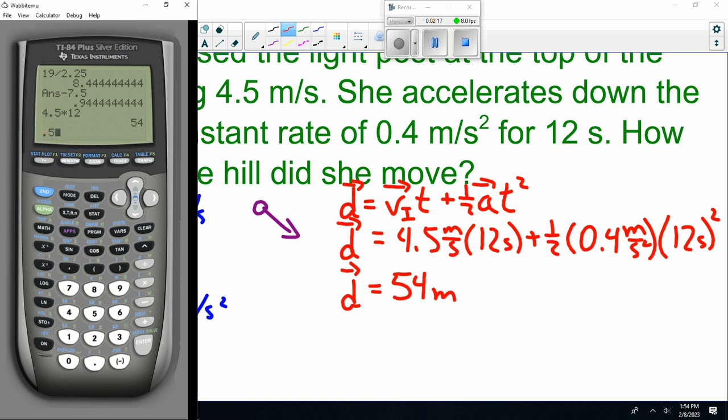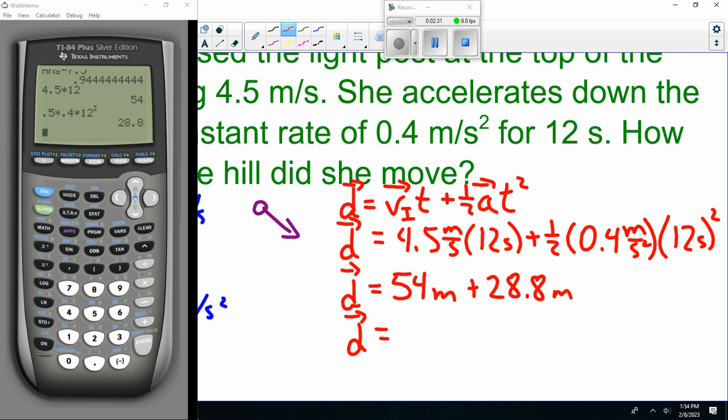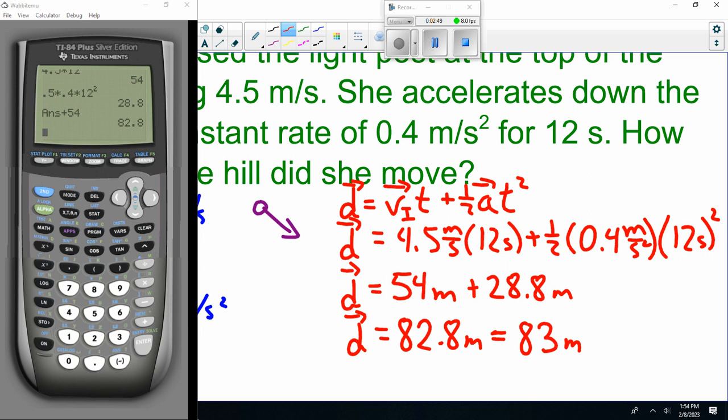0.5 times 0.4 times 12 squared. Honestly, there's only one significant digit, but I'm going to lie and round it off to two significant digits. 83 meters down.